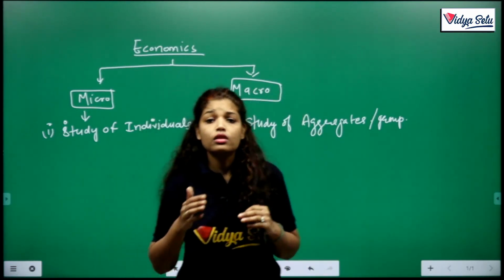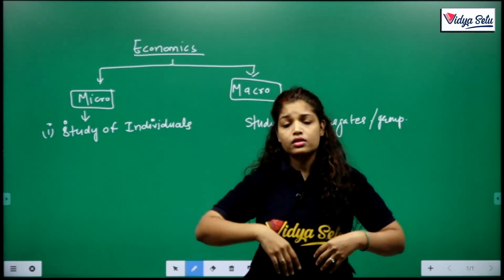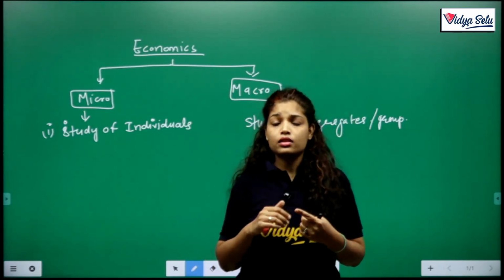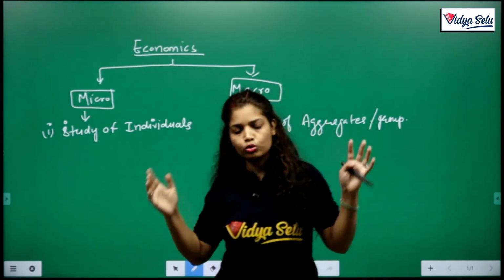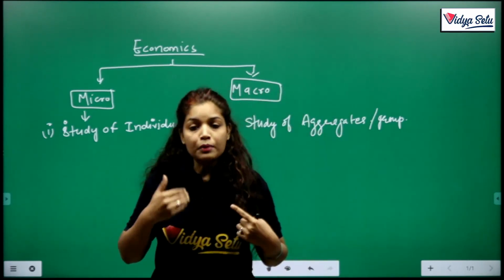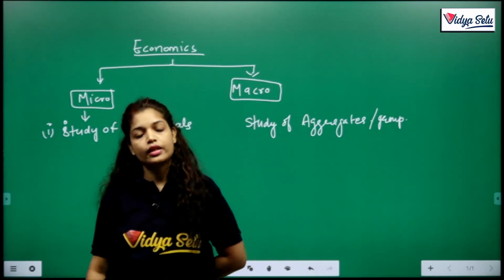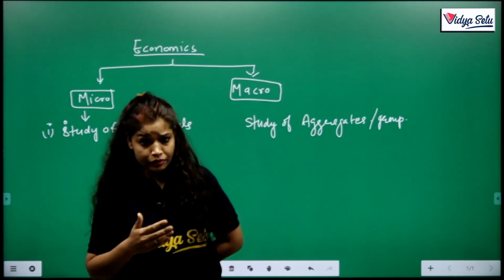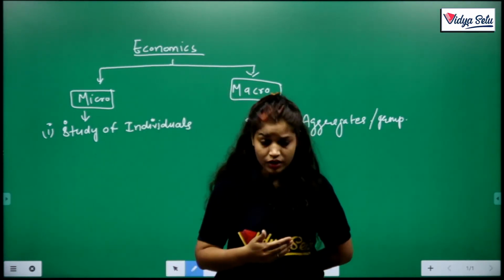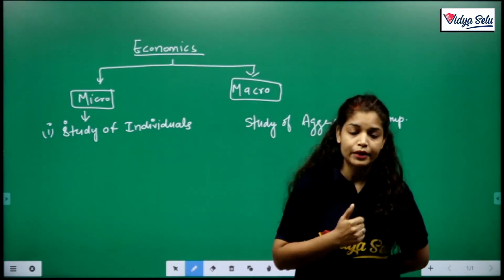If we are on a large basis, studying the nation, I'll give an example so you can clear both concepts. If I discuss my income, then I am in microeconomics, and if I discuss the national income, then I am in macroeconomics.